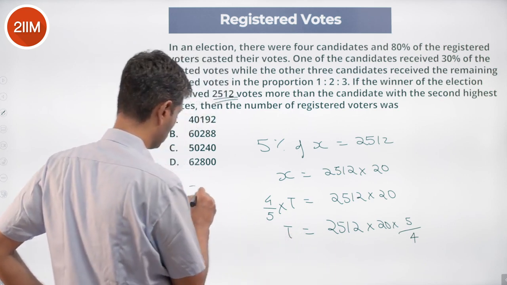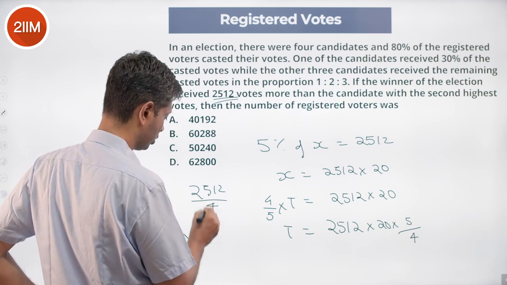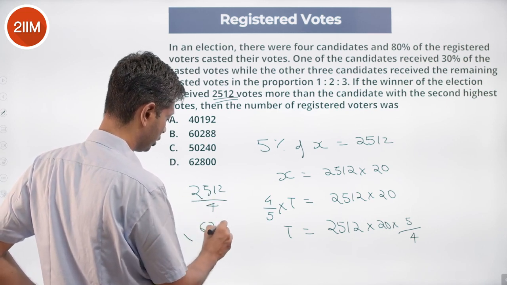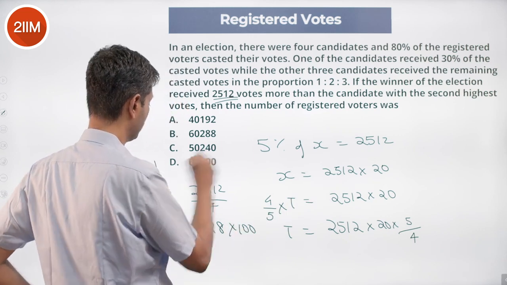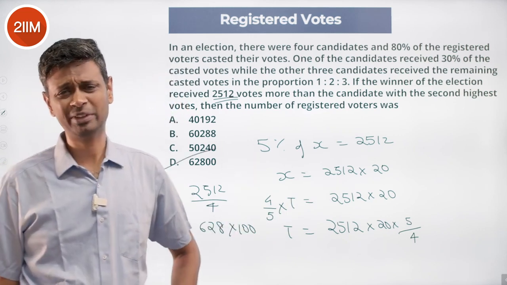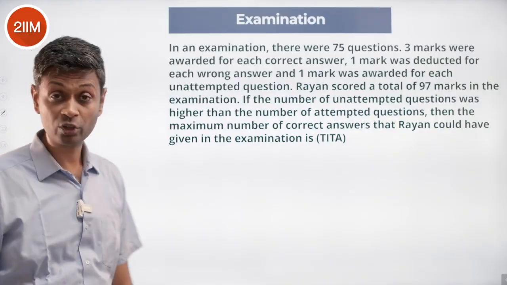2512 divided by 4 is 628, into 100, 62800 is the number we're looking for. Methodically go for it, nice and simple, crack it. Next one. Oh, it's a beautiful question, super challenging.